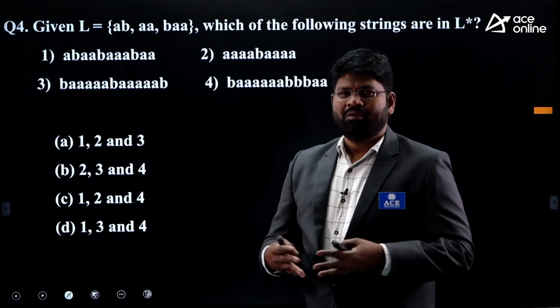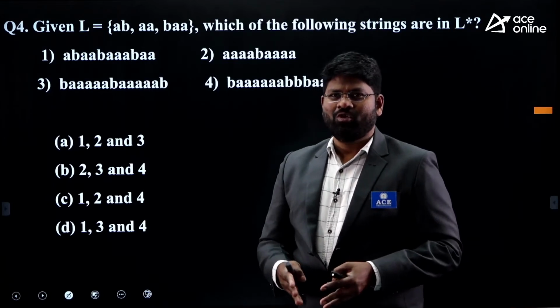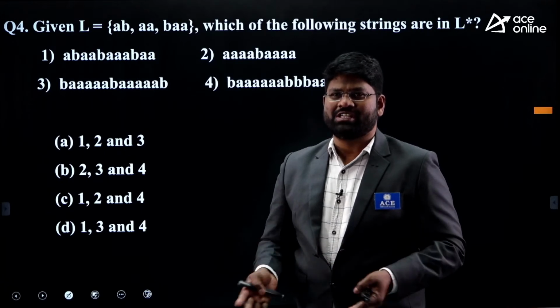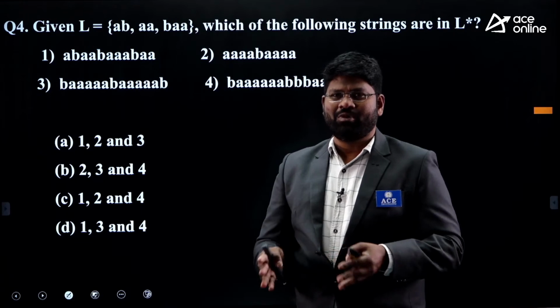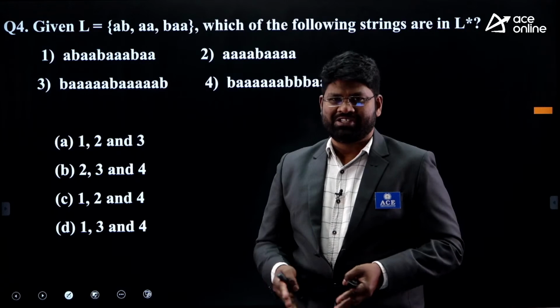You have to look at all feasible directions. This is not necessarily only one way of direction, you can take multiple feasible solutions. Then you have to conclude that, okay, there is no way possible to frame the string. Then you can give up. That is not part of the L star.